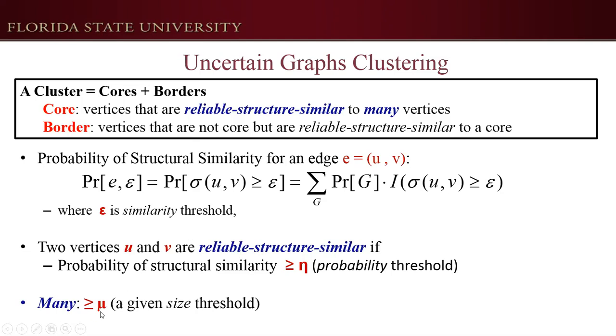And for vertex u, if it has mu or more similar neighbors, then we say it is a core. According to this preliminary, a core is determined by 3 parameters: similarity threshold epsilon, probability threshold eta, and size threshold mu. The key to finding clusters is to identify cores. To identify cores, we need to compute the probability of structure similarity for all edges. This is the most important step in the method.